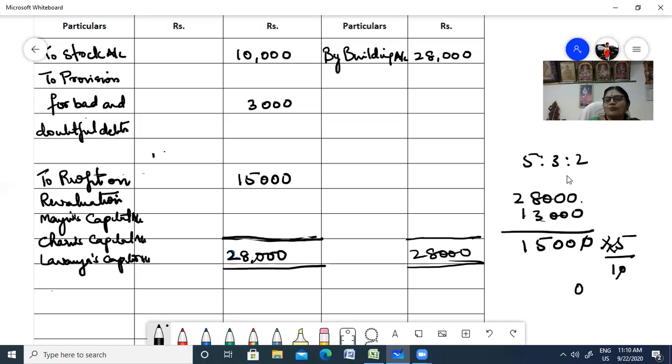So 7,500 for the first. Then 3 by 10 comes to 4,500. Then 2 by 10 is 3,000. So this is how the profit is going to be shared among the partners, in the ratio 5 by 10, 3 by 10, and 2 by 10, right? 15,000 is going to be shared in this ratio.